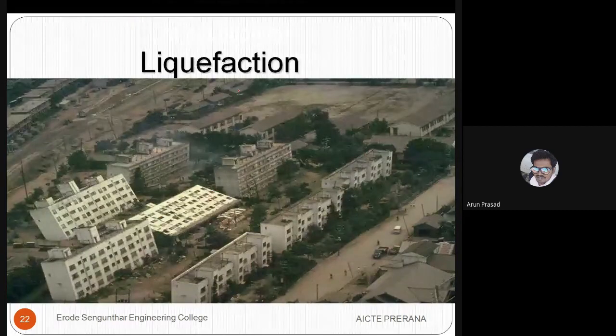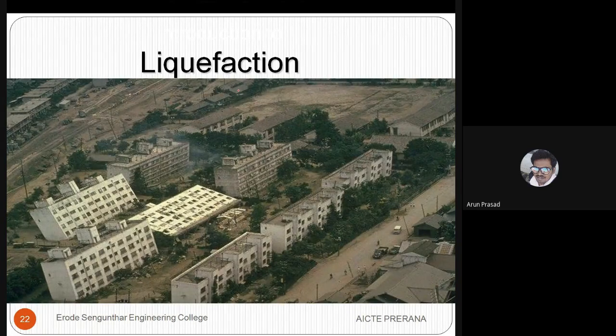Coming back to detailing, we are going to discuss liquefaction. Till now we have discussed earthquakes, their causes and effects. Now we'll be discussing liquefaction.